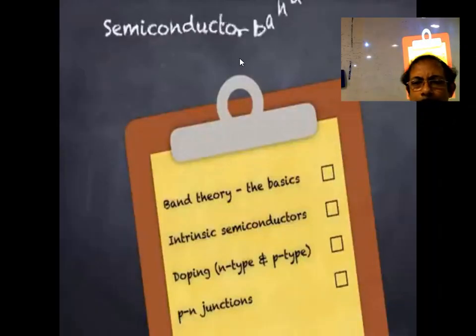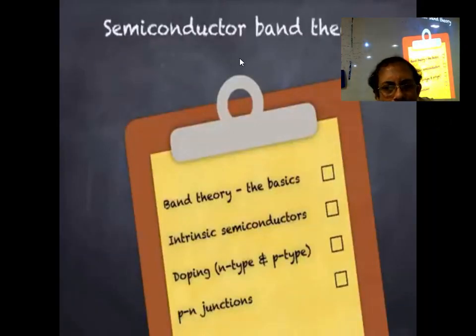Hi there. This is the first in a series of 3 videos on semiconductors. In this first video, I'll give a simple explanation of semiconductor band theory. We look at intrinsic semiconductors, then move on to doping, in order to form N-type and P-type semiconducting materials.